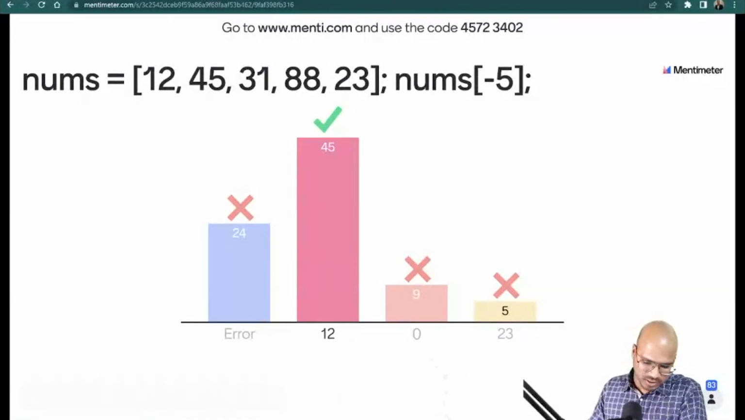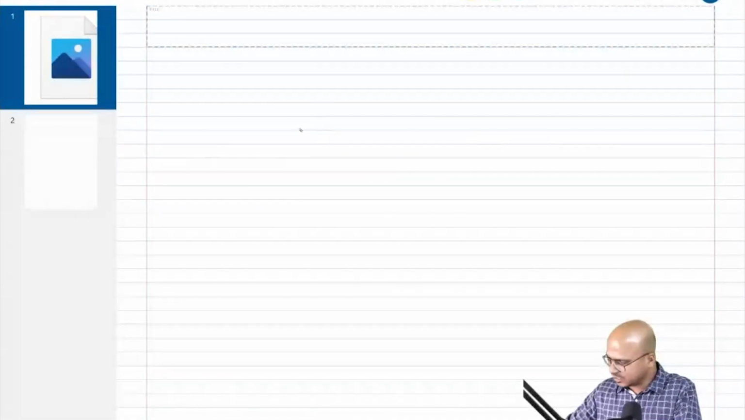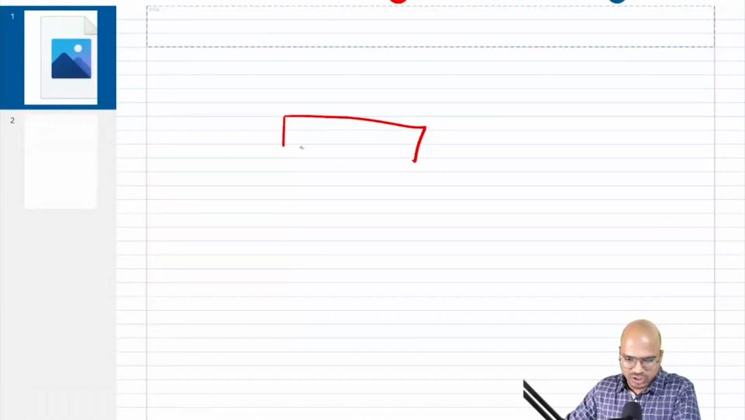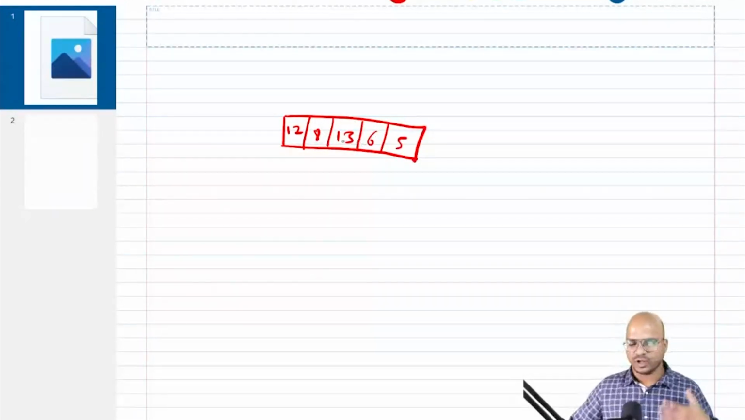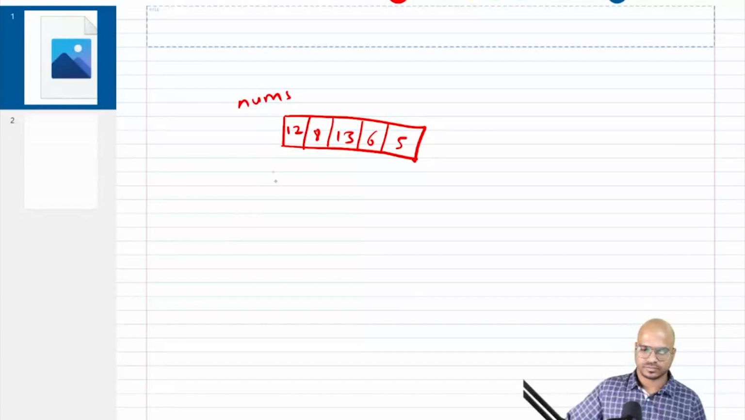Okay, so what we'll do for that is we'll use the scribble. Basically, whenever you work with a list, what happens? You have a list of values, and this is your first value. What are the values we have? We have 12, and let's say 8, 13, 6, 5. Let's say this is nums. So this will have index values, right? This is 0, this is 1, this is 2, this is 3, this is 4. These are the index values, right?